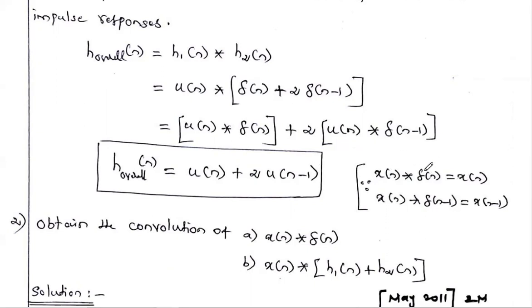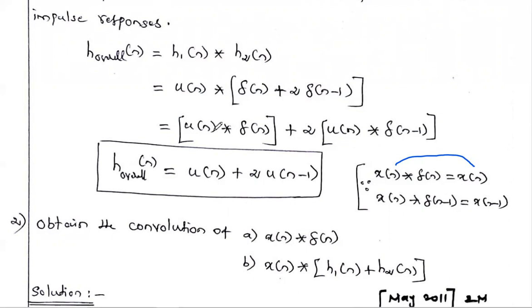We studied this property in the first unit for the impulse signal, and in the third unit for continuous time: any signal x of t convolution with del of t gives the same x of t. Similarly, any signal x of n convolution with the impulse gives the same signal x of n.